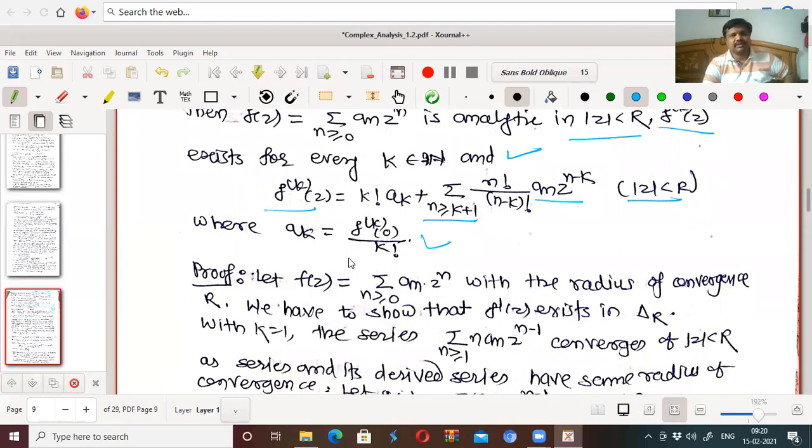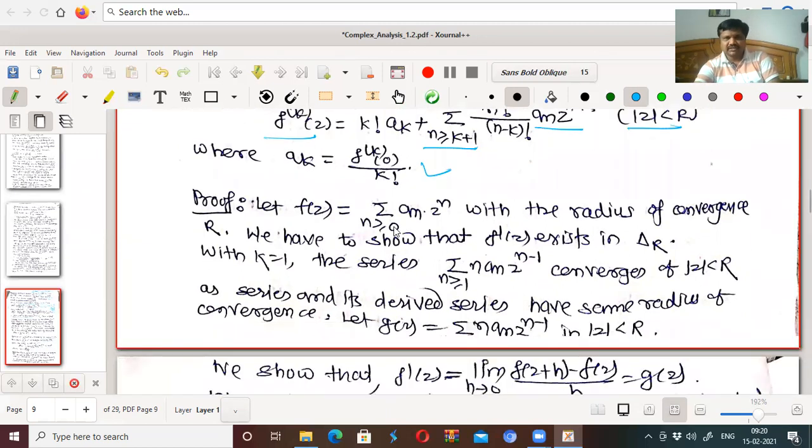fk of 0 upon k factorial. This we have discussed already, how to obtain the power series coefficients. Let f of z equal the power series over all n greater than or equal to 0 with radius of convergence r. We have to show that f dash at z exists, that is, f is differentiable in this neighborhood. If differentiable in a neighborhood, what does it mean? It is analytic in this.